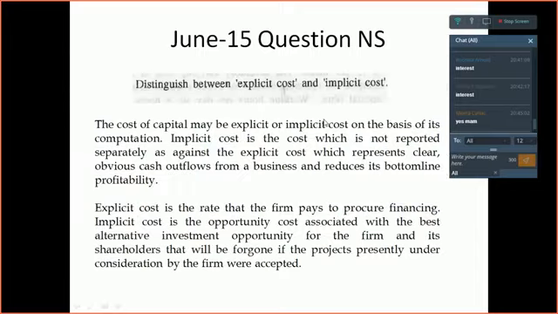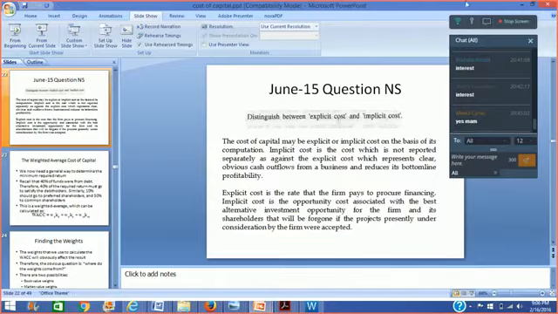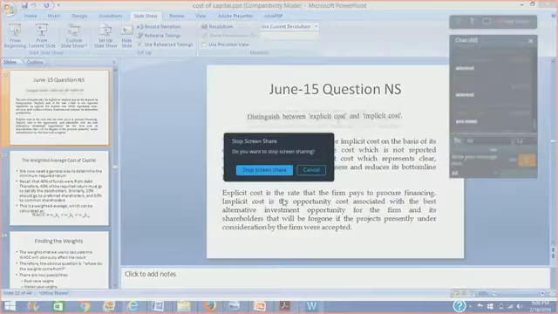Similarly, there was a question: distinguish between explicit cost and implicit cost. This was asked in last year's examination, the new syllabus. What is the difference between explicit cost and implicit cost? Implicit cost is not something which is reported separately, but explicit cost is very clearly and obviously determined, and it is paid out of the profits of the business. Explicit cost is paid to procure financing, but implicit cost is the opportunity cost, right? So these were a few things which I had added in the PPT.